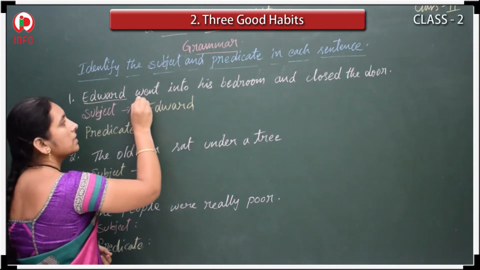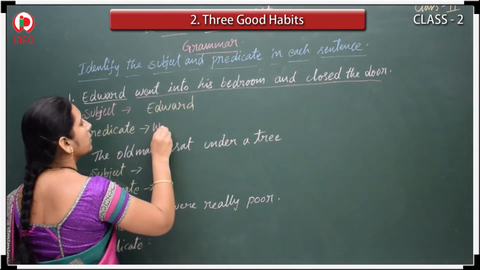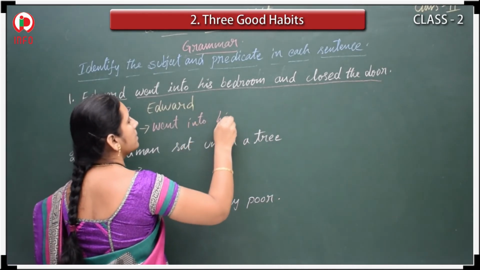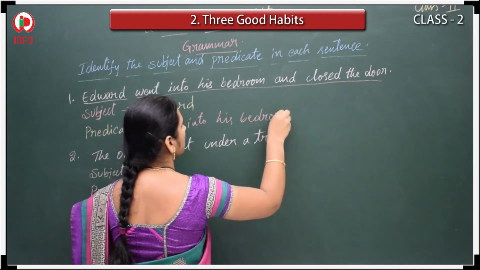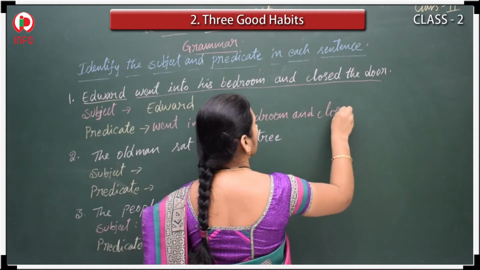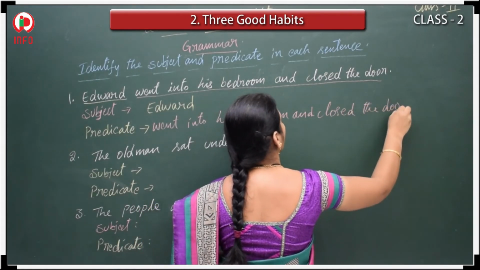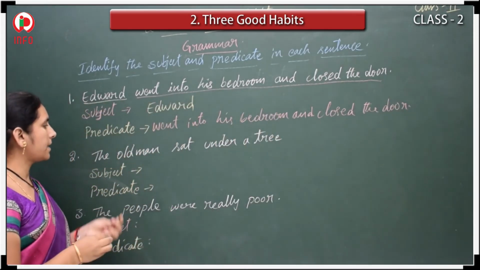Yes, went into his bedroom and closed the door. So this is predicate. Clear?